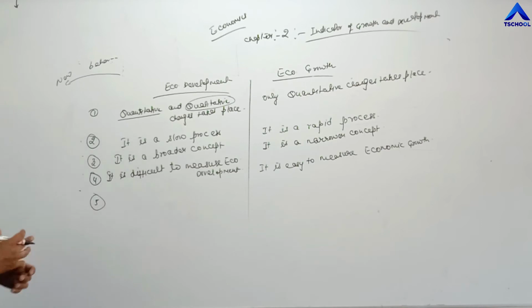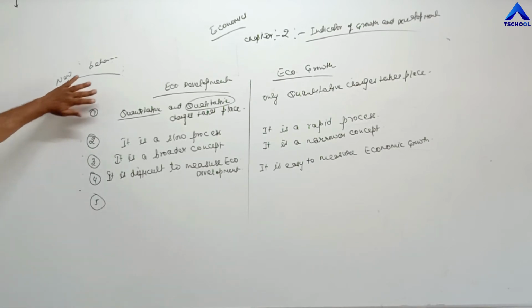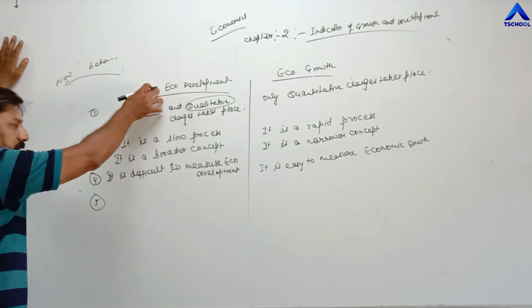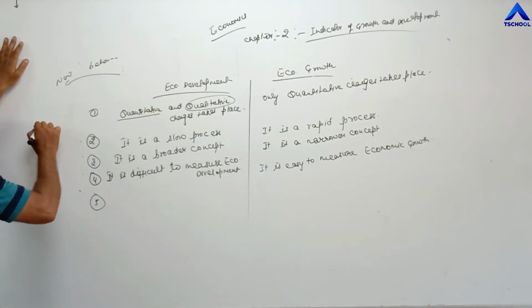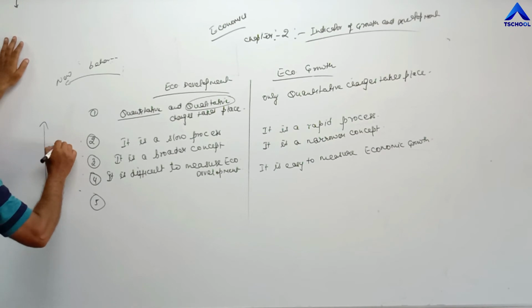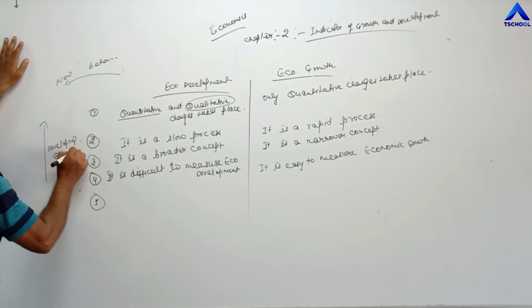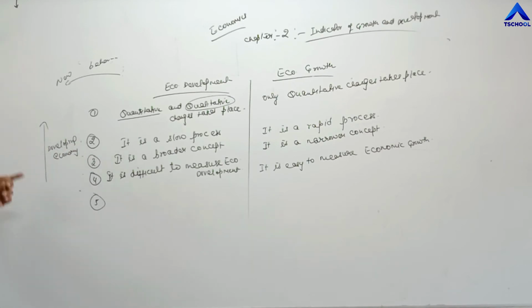Fifth difference: economic development generally takes place in developing countries, in a developing economy. Whenever any underdeveloped economy starts developing, they are starting the process of development.